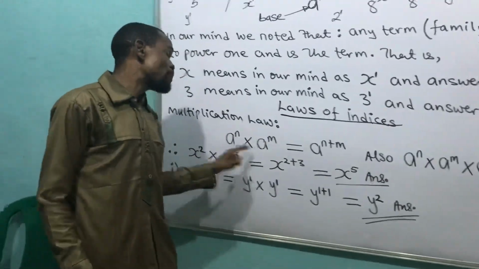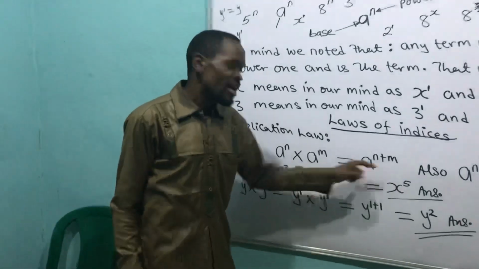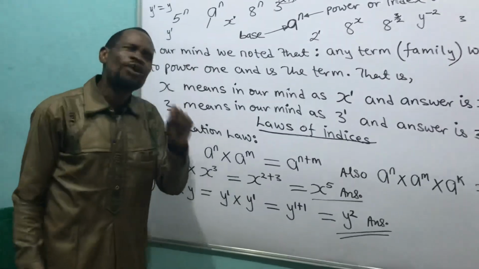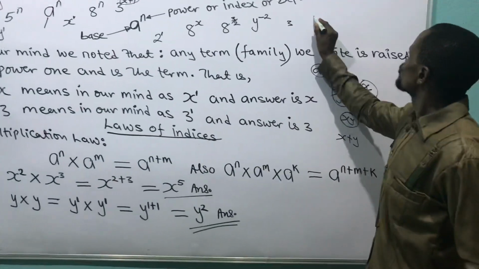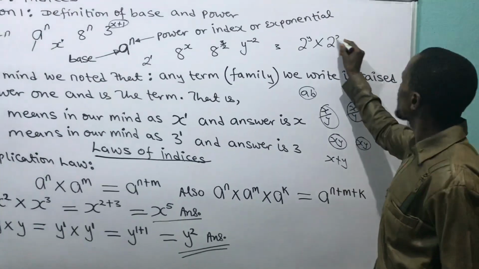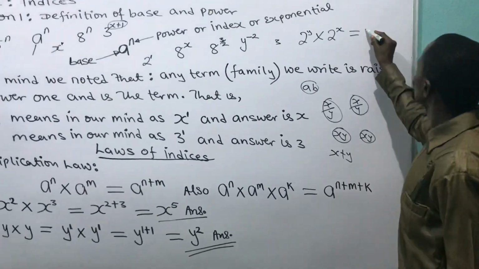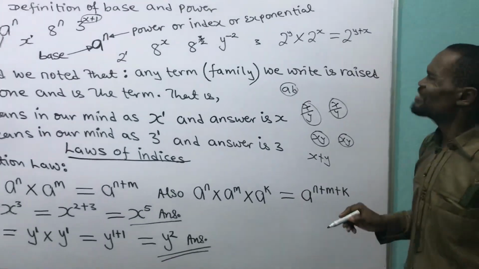So the condition for me to do this, they must be multiplying themselves and they must have the same base before I can do this. If they are the same base and they are not multiplying themselves, I can't do that. Well, watch me here. If I write now 2 raised to power y times 2 raised to power x, my answer will become 2 raised to power y plus x.